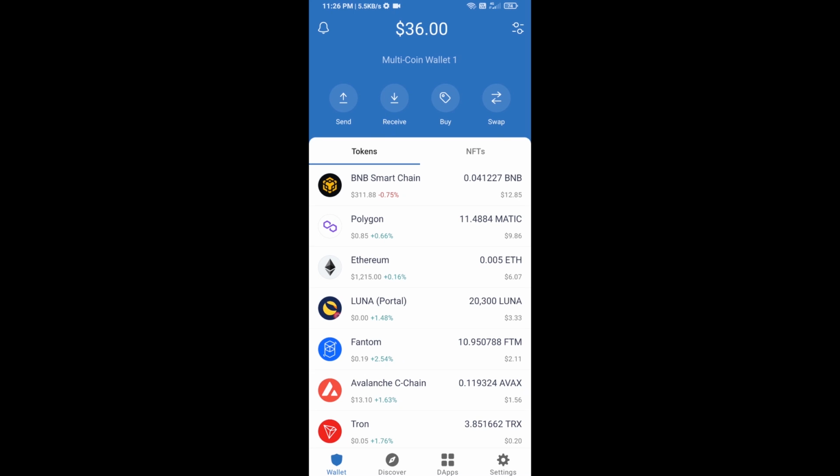Hello guys, today I am going to tell you how to buy Foreverbox token on Trust Wallet using the PancakeSwap exchange. Firstly, you will buy BNB Smart Chain.